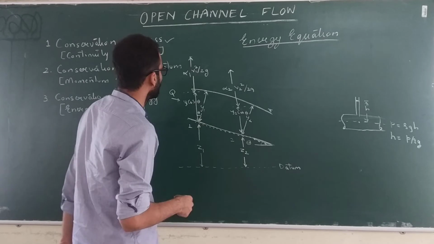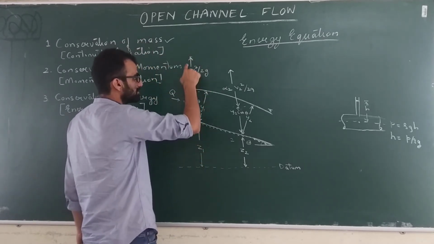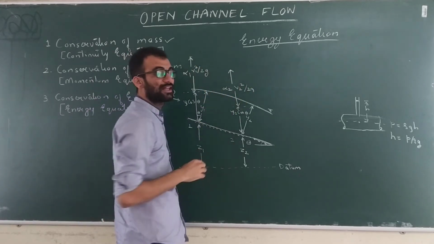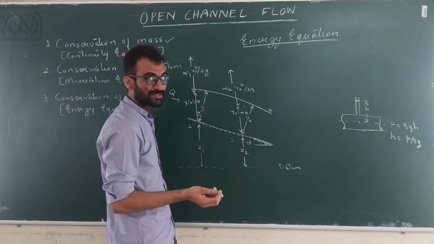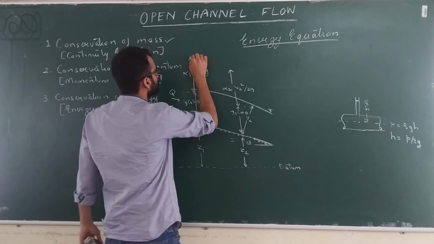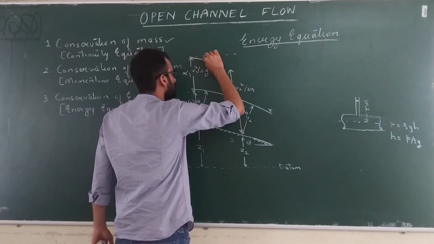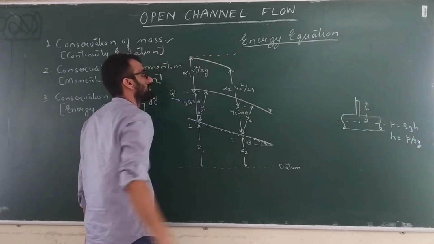So energy is lost while the flow is taking place, some energy is lost to overcome this frictional resistance. Okay, so this is the total energy, and if you plot the total energy along the flow, that line is called the total energy line. But according to Bernoulli's principle, that line should be horizontal, isn't it? But when the fluid is a real fluid, you get a drop in the energy line also.